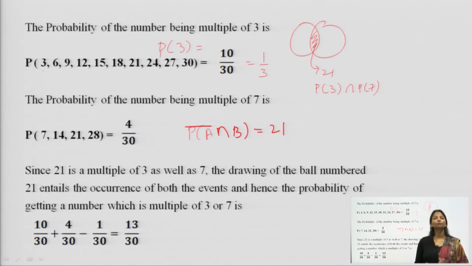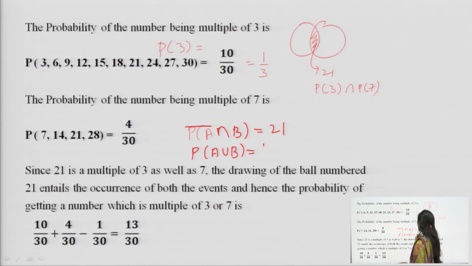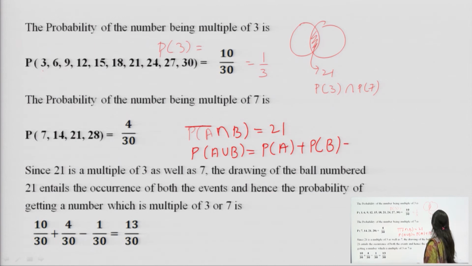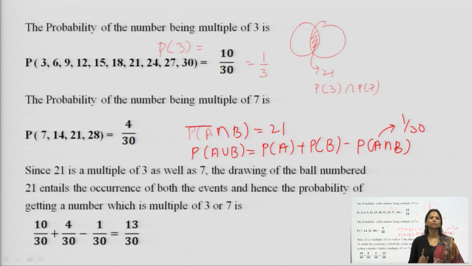Thus, we apply the formula: P A union B is equal to P A plus P B minus P A intersection B, which is equal to 1 over 30, because there is one number which is the intersection point between the multiples of 3 and multiples of 7.